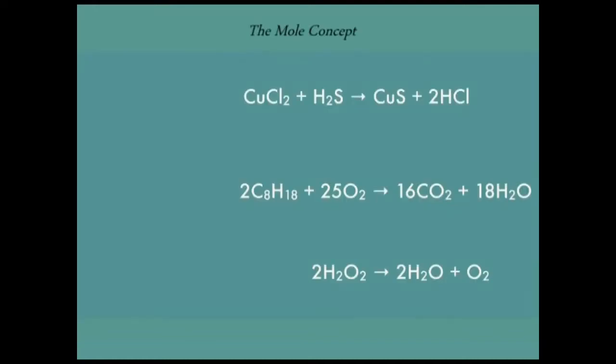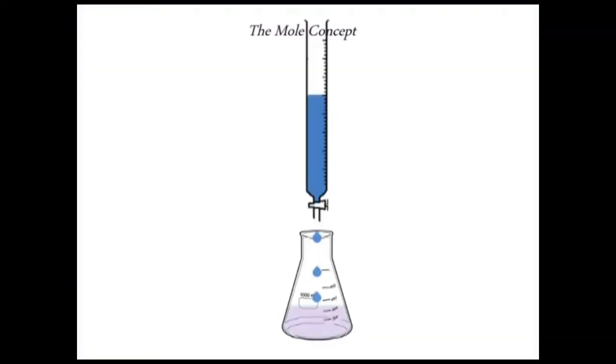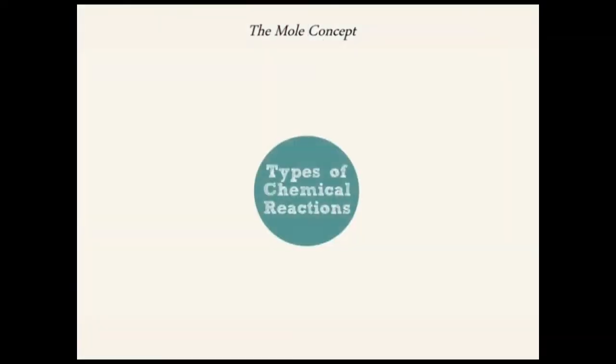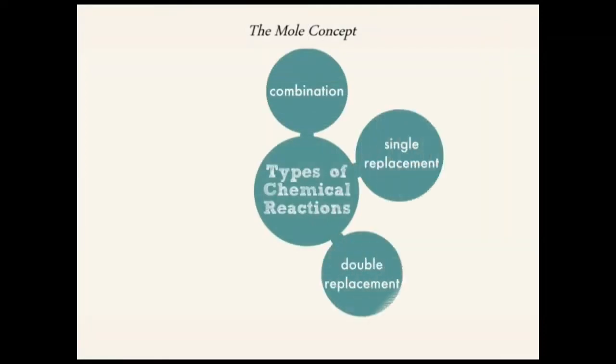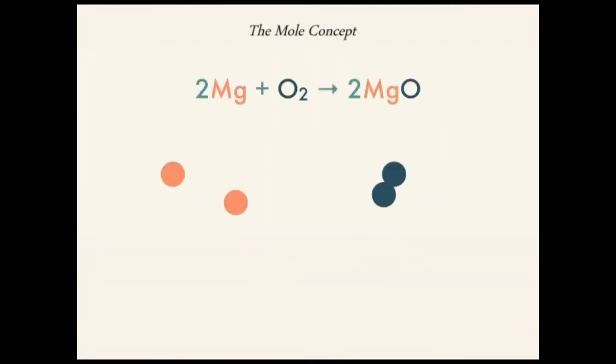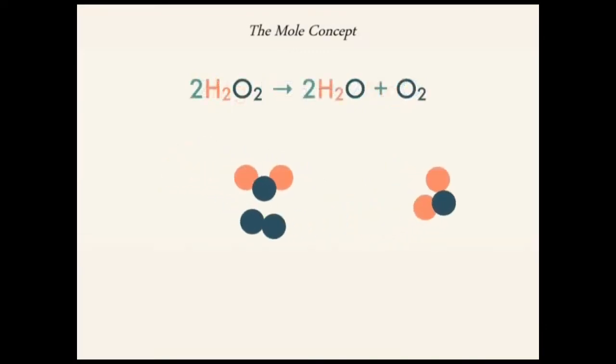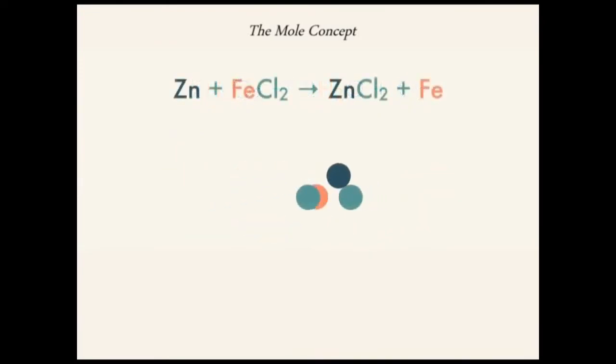Now, while studying chemistry, it is not just enough to know what reagents to react to form what products. It is equally important to know how much of each reagent to use to produce what quantity of the product. We know that chemical reactions involve atoms, either free or combined into compounds. A chemical reaction may involve elements combining to form a compound, a compound breaking down into two or more products, an element replacing another in a compound to give at least two new products, and so on and so on.